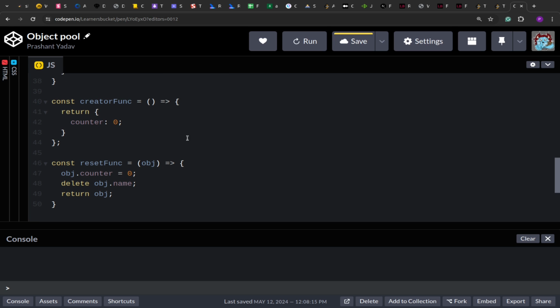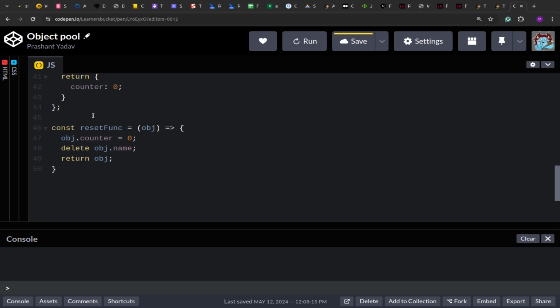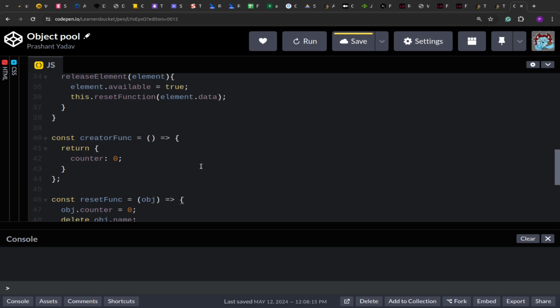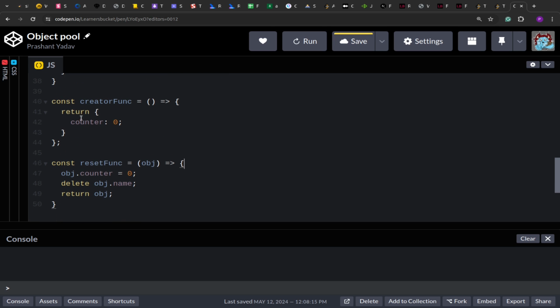So I'm aware that I'm going to add an extra property on the object. By default the creator function only returns the counter property, but I'm going to do an action in which I add a new property, name, to the objects. That's why while resetting I'm going to delete this. Because the creator and the reset function have to be in external control, they want to manipulate the data as they want, we are keeping it external and defining it.